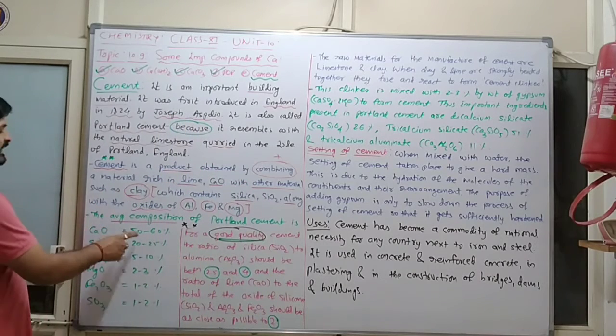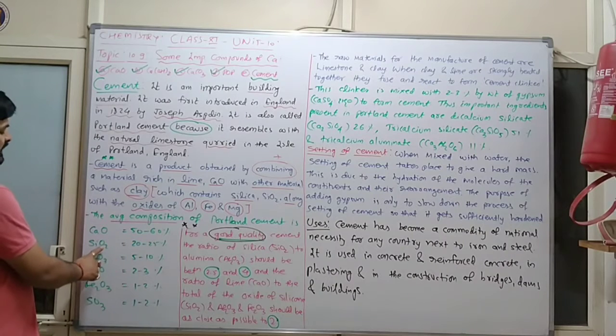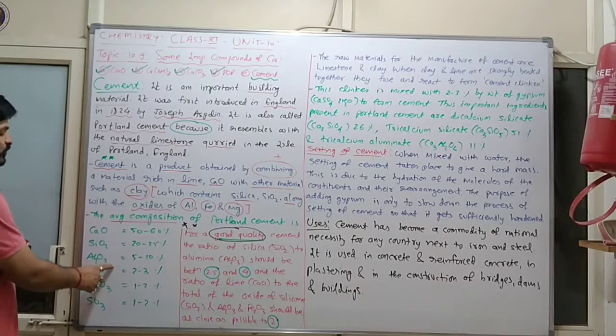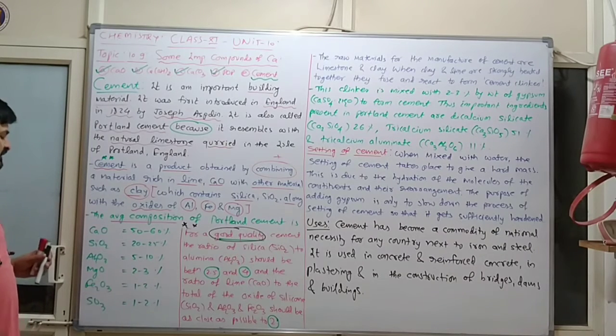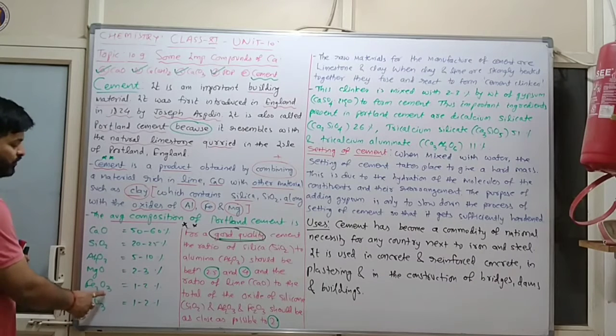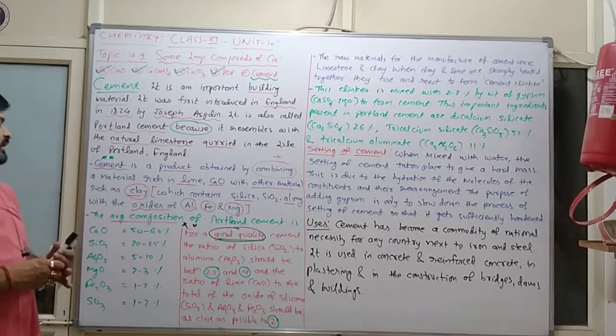See, you have to remember the percentages. Calcium oxide 50 to 60%, SiO2 20 to 25%, Al2O3 5 to 10%, magnesium oxide 2 to 3%, Fe2O3 and SO3 will again be 1 to 2%.